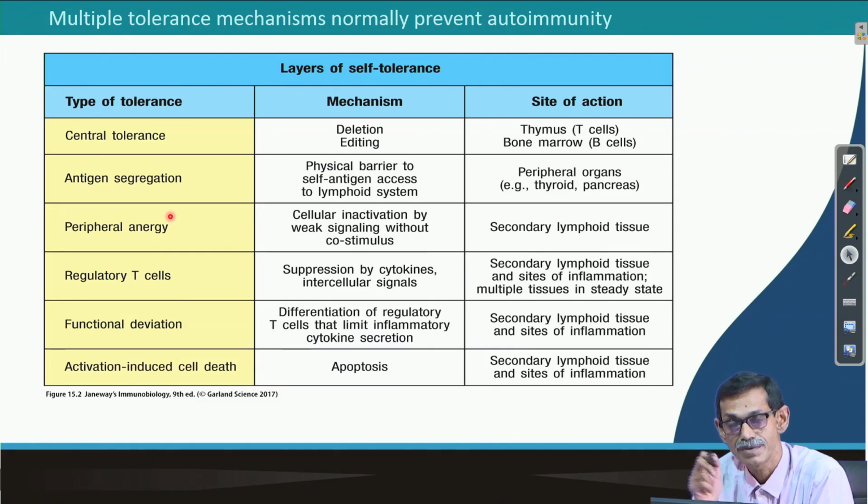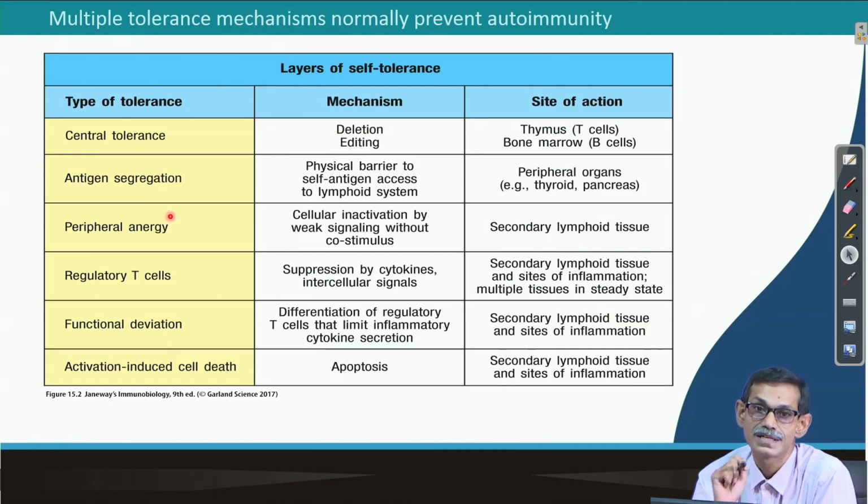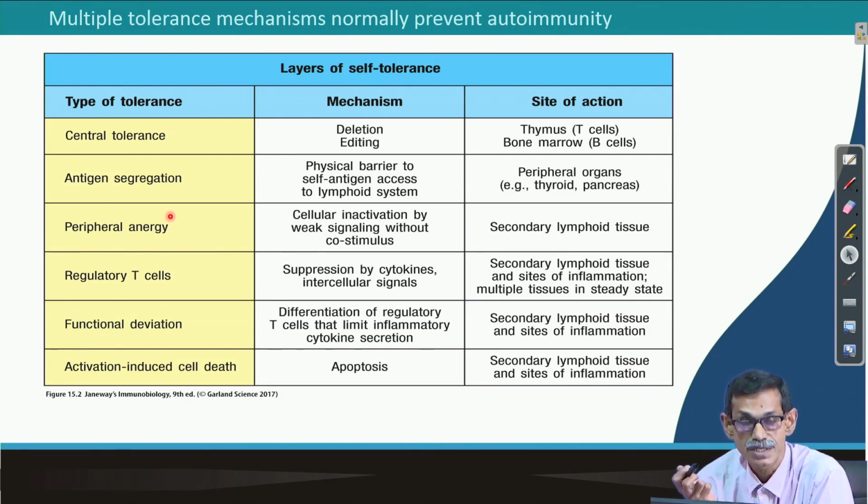After coming to the periphery, if B cells and T cells interact with our own protein or own cell, they are not going to be activated. If it is a single interaction, like a B cell receptor interacting with the protein only, with no T cell involved, or only a cytotoxic T cell receptor interacting, they are supposed to kill it, but no, it needs another activation.